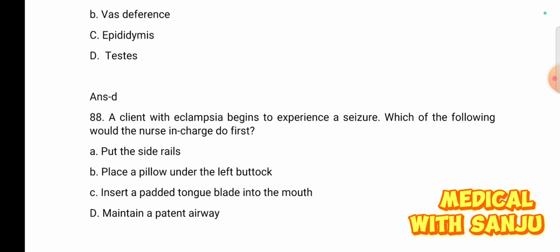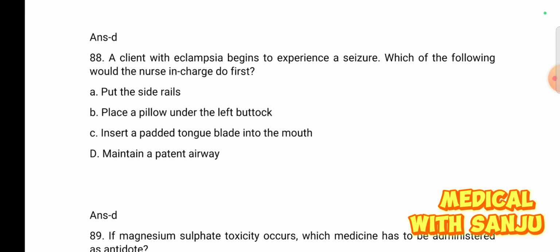Question number 88. Client with eclampsia begins to experience a seizure. Which of the following would the nurse in charge do first? Option A, put the side rails up, option B, place a pillow under the left buttock, option C, insert a padded tongue blade into the mouth, and option D, maintain airway. Right answer is option D.